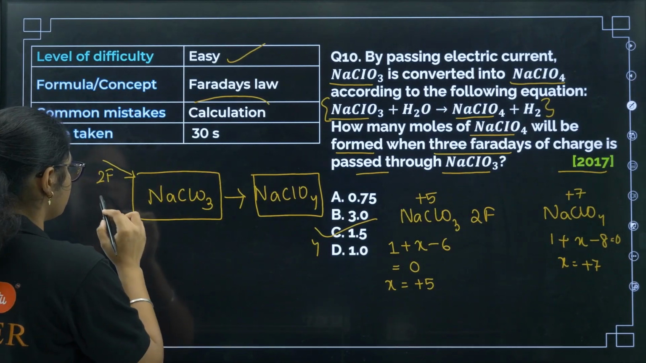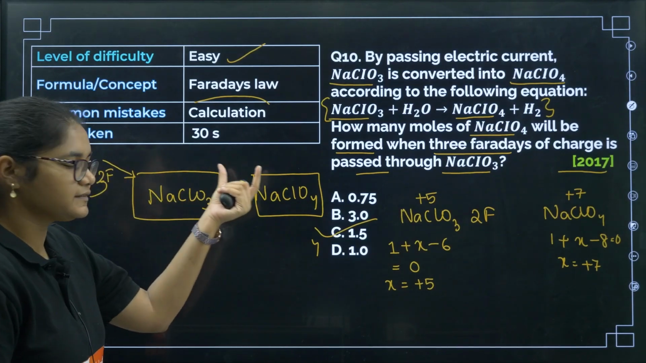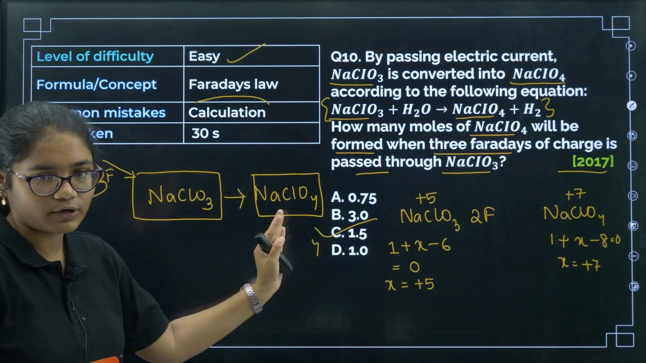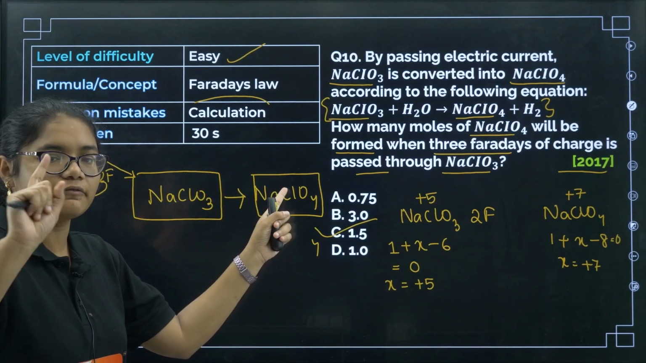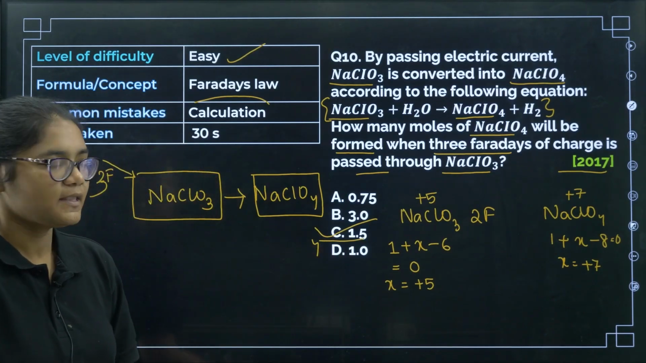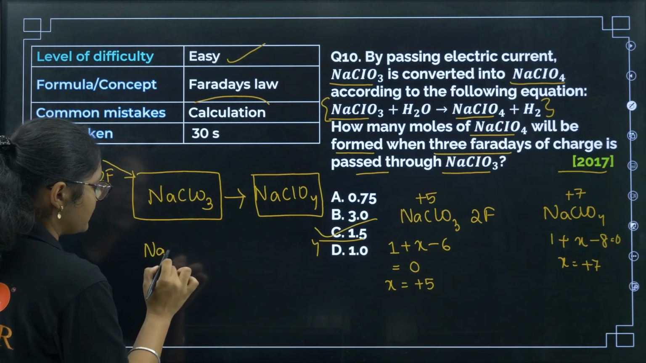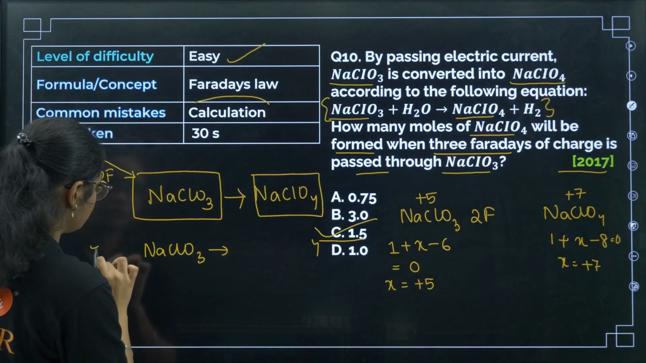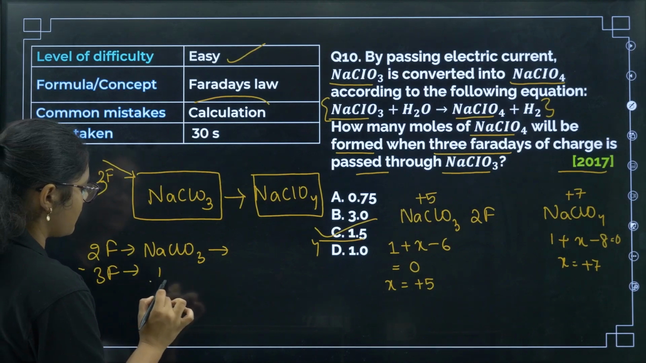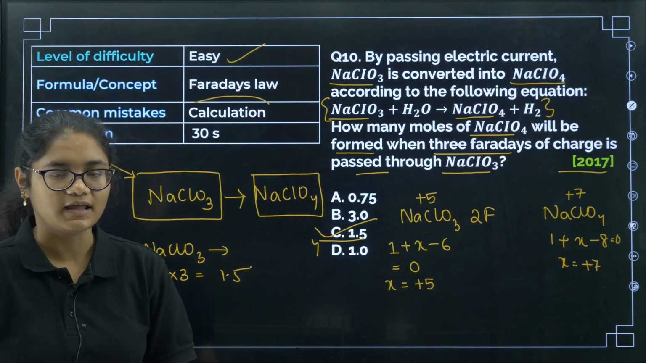Now if you give 3 Faraday, 1 mole is getting converted with 2 Faraday, and another 1 Faraday you have given. So that will form another half molecule. Already 1 was formed with 2 Faraday, and with 1 more Faraday, half a molecule is formed. So we will get 1.5 NaClO4. Or you can do it by the unitary method, which is very easy. 1 mole of NaClO3 requires 2 Faraday, then 3 Faraday will give 1 by 2 into 3, that is 1.5. So option C is the correct answer.